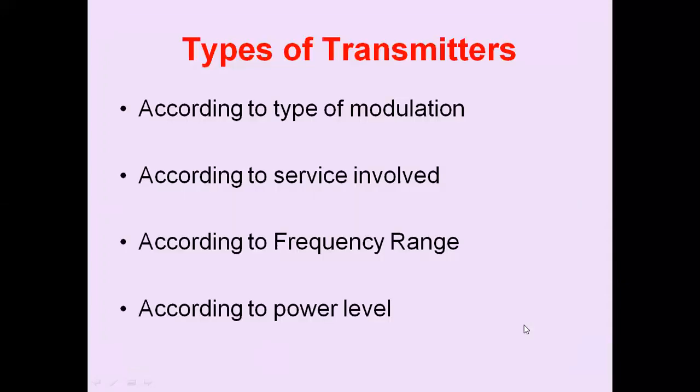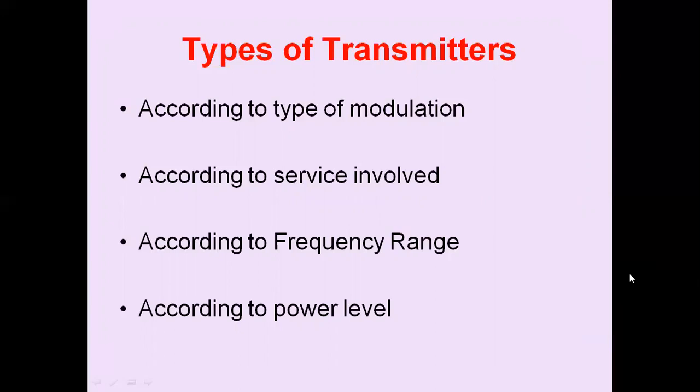And we have types of transmitters. Transmitters are usually classified depending upon the type of the signal to be transmitted, the type of the modulation employed, the carrier frequency used, or the type of the radio waves radiated through the system. According to these, we have different types of transmitters.